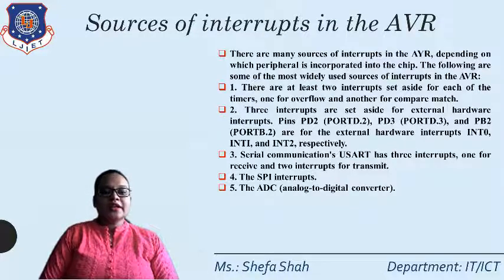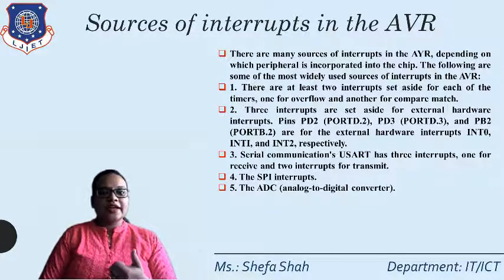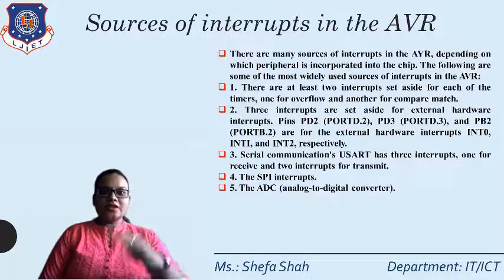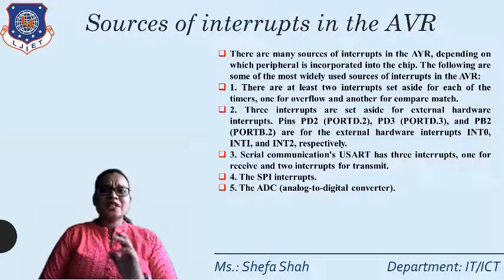So what are the interrupts of the AVR? First, there are at least two interrupts set aside for each timer, one for overflow and one for compare match, right? There are a total of three timers, and each timer has two interrupts, one for the overflow flag and one for the compare flag.